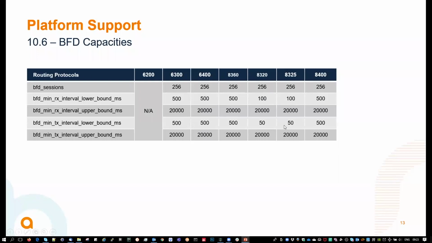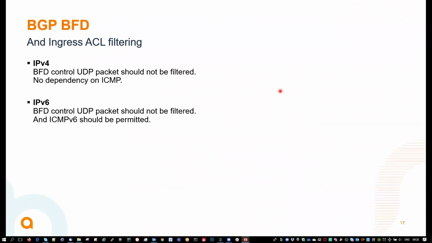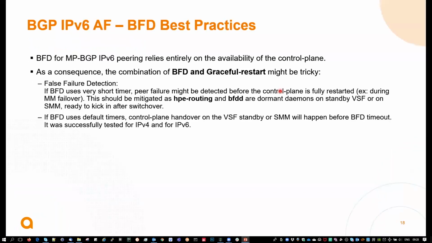Less for the 8320 and 8325, but for IPv6, it does not. We don't care too much about those two because it's not supported. So obviously, you need to pay attention to any access list. The BFD control UDP packet must not be filtered. For v4, there is no dependency on ICMP. However, for v6, you have a dependency on ICMPv6 as you saw previously, and I will show you in the Wireshark. So that should be allowed.